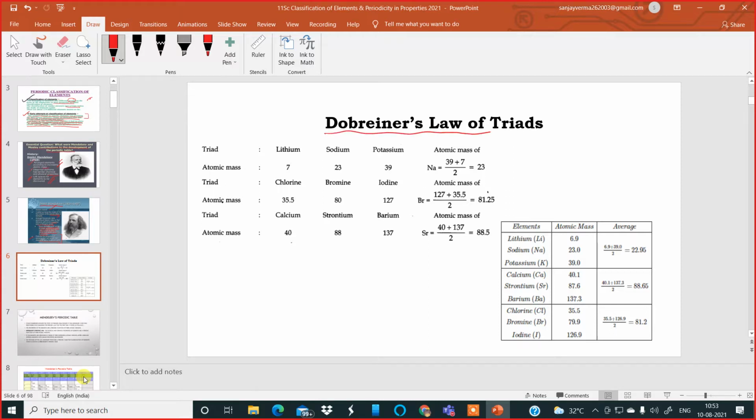Now, during these developments, there were some other people like Dobereiner, whom you have heard of in class 9. It was a law given by him which was called Dobereiner's law of triads, where three elements, for example, lithium, sodium, potassium, their atomic masses, if added and averaged, the average came as the atomic mass of the central element, that is sodium. So this is how Dobereiner worked on his law, which we don't follow today.